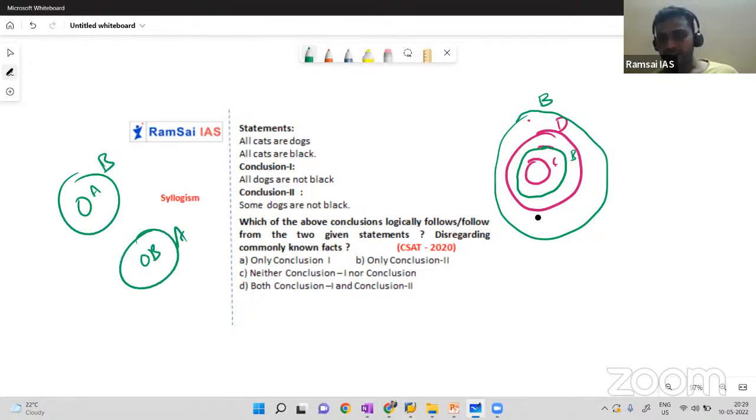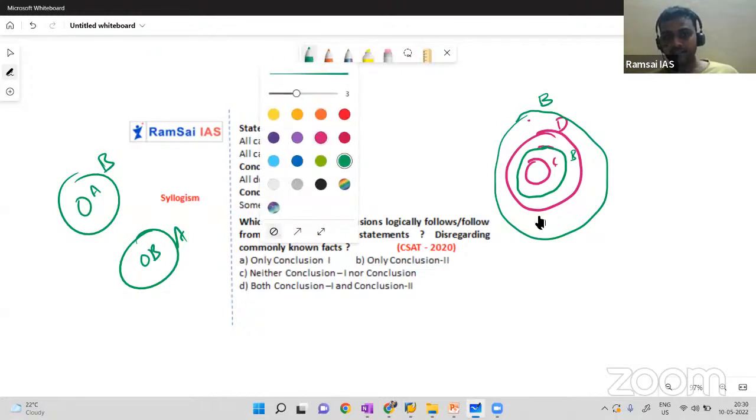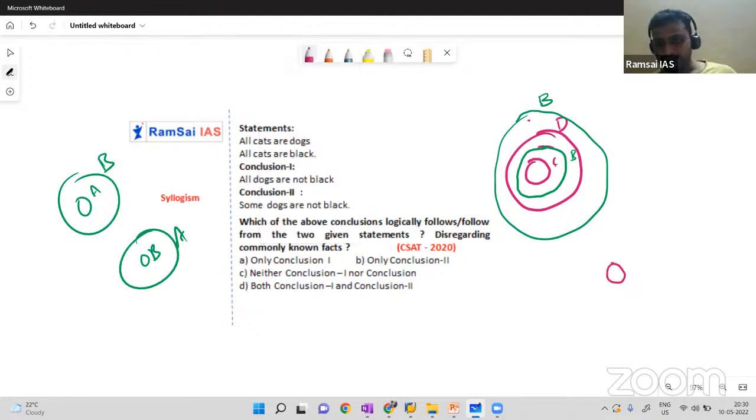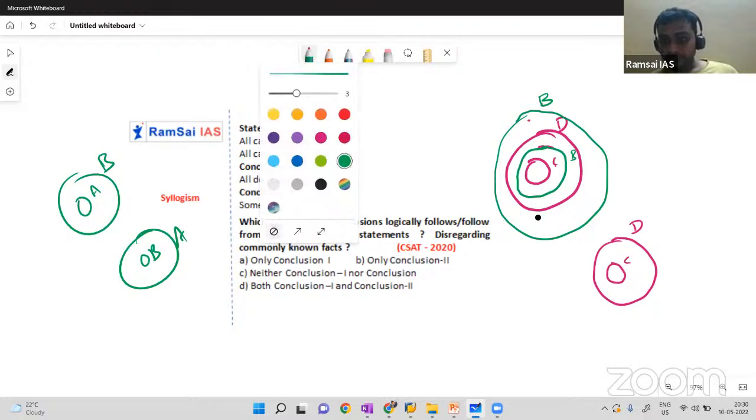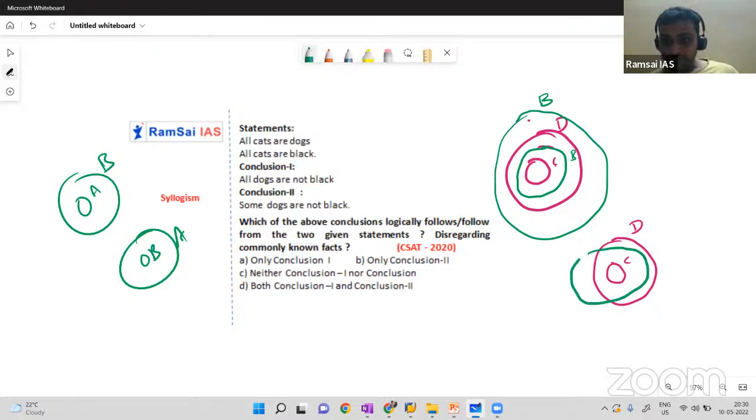Can anybody guess? There is one more possibility. See, C is completely inside D, but this also can be a possibility. We are talking about possibilities, but in the exam you need not draw all the diagrams, remember, right?